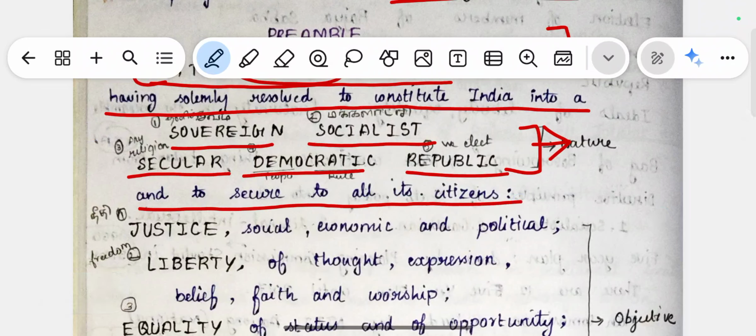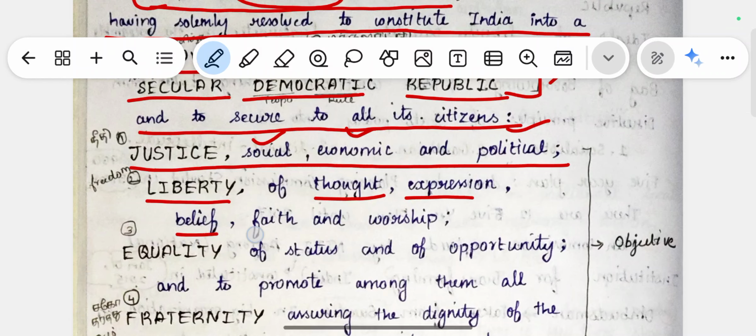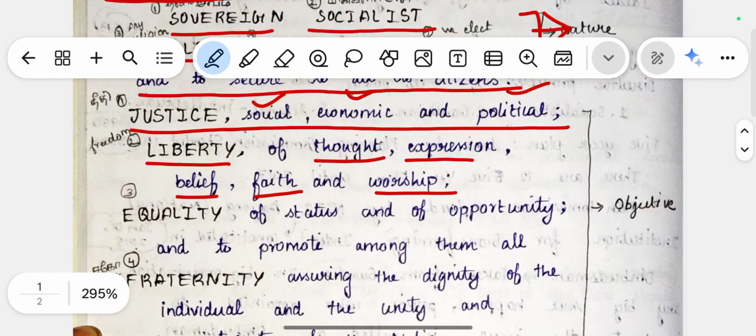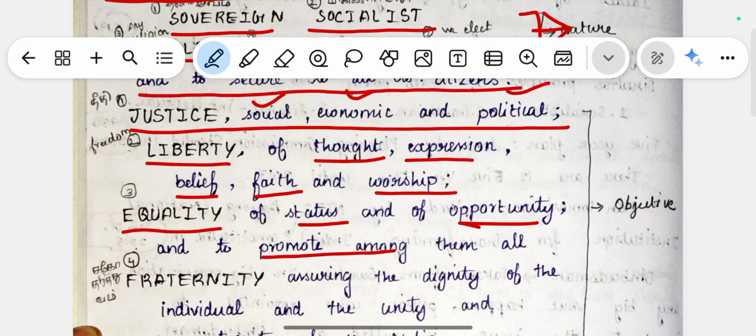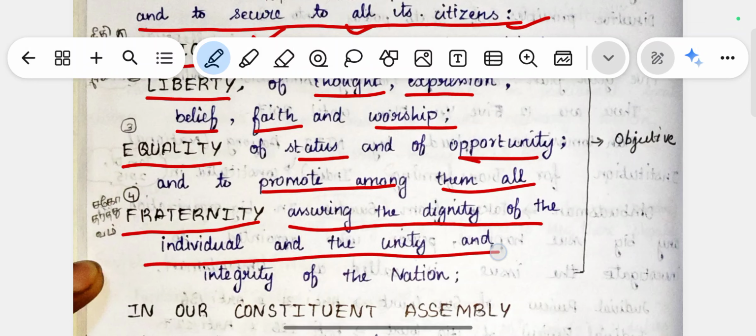And to secure to all its citizens justice, social, economic, and political. So justice is of three types: one is social, another is economic, and another is political. Then liberty, which is called freedom. So we have freedom of thought, expression, belief, faith, and worship. Then equality, which means equality of status and opportunity, and to promote them all. The next one is fraternity, which is a brotherhood type of thing, assuring the dignity of the individual and the unity and integrity of the nation.